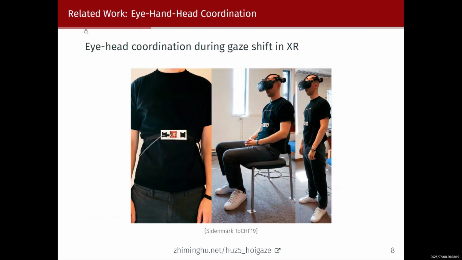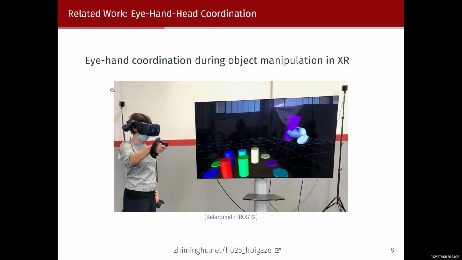Let's talk about some related work. The eye-hand-hand coordination is a hot topic in the area of XR. For example, people have explored the eye-hand coordination during gaze shift in XR, and also the coordination between your eyes and your hand trajectories during object manipulation in XR.